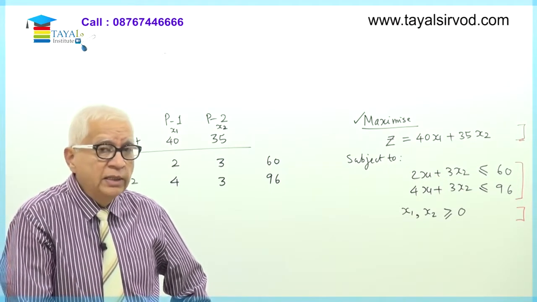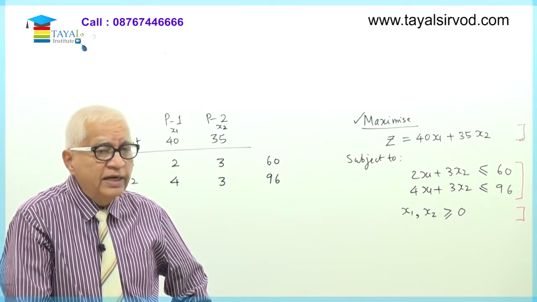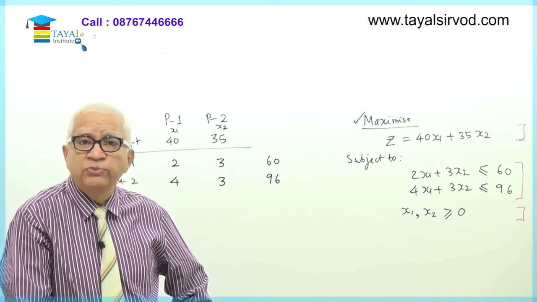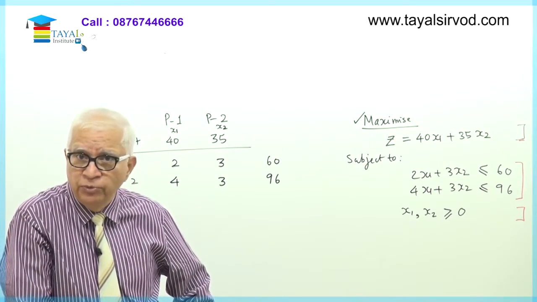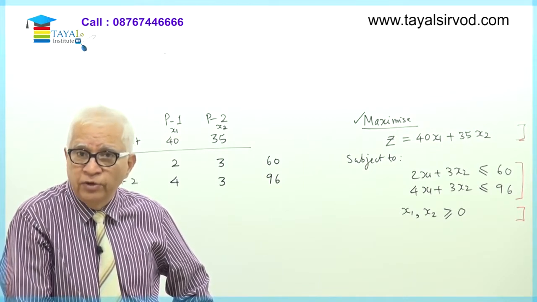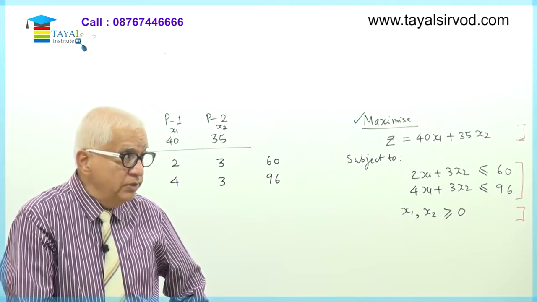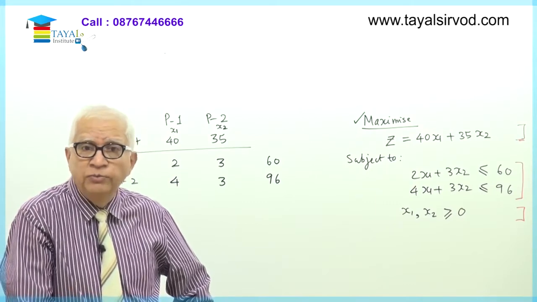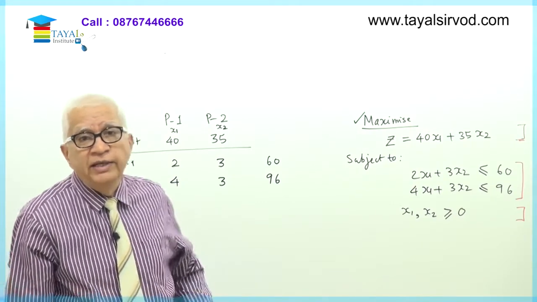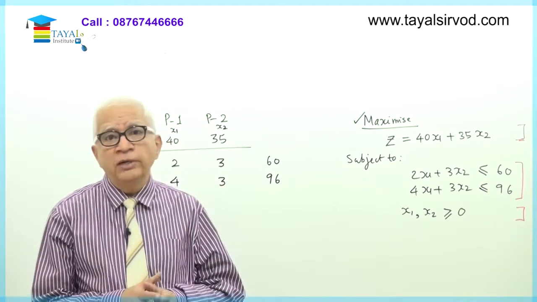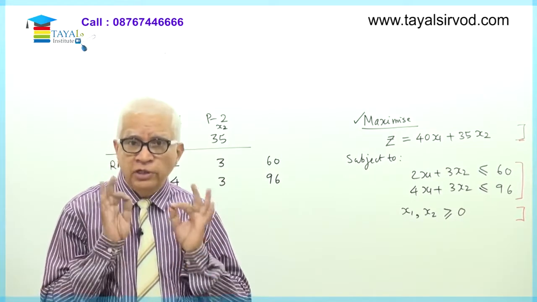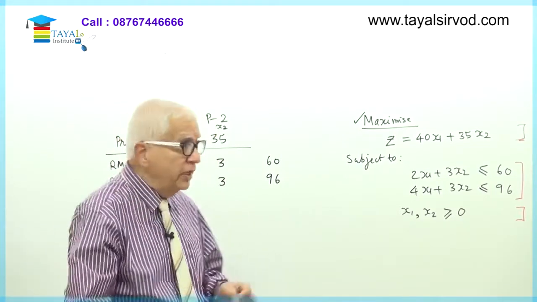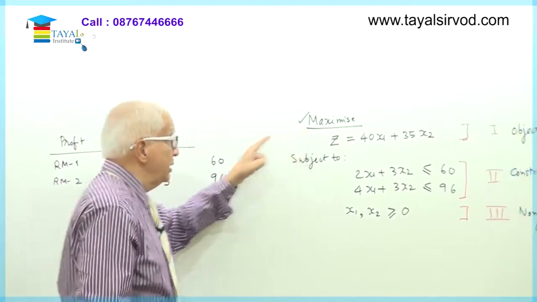But before that, I am doing the graphical method, and in the graphical method, what I find is my first problem is to maximize profit from two products. 40 and 35 are profits from the two products. The resource consumption norms are given here, and my objective is to decide what? Finally decide how many units of product number 1 I'll make and how many units of product number 2 I'll make, with the objective of maximizing the profit.